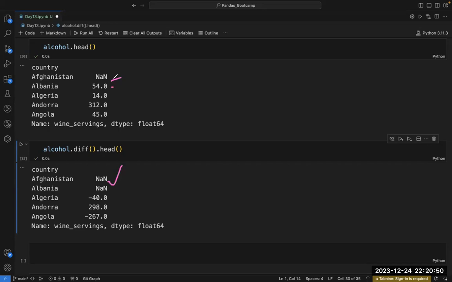What is the value before 54? Varun? Sir, NaN. And if I subtract 54 minus NaN, what shall I get? NaN. Because we have understood this: if I add, subtract or multiply anything with a NaN value, I will get NaN only. So that's why 54 minus NaN gives NaN here.